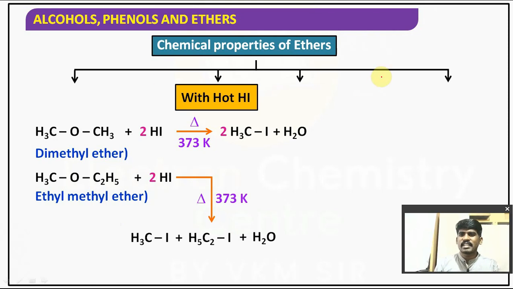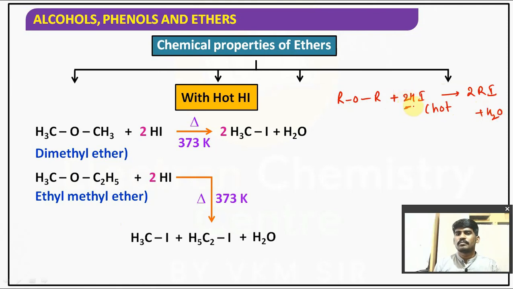So just now we have discussed, ROR plus HI, if it is hot, what will it give? 2 moles of RI plus H2O. See, CH3OCH3 plus HI gives 2 moles of CH3I plus H2O.